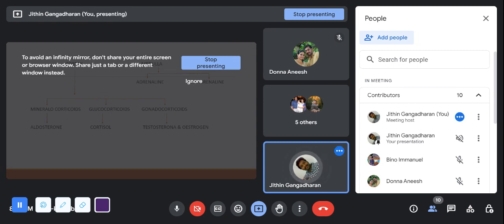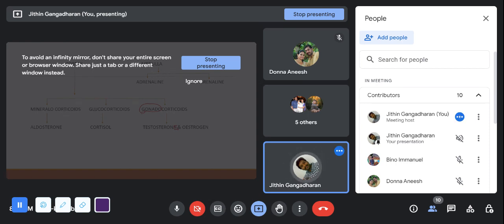Next, the cortex is again divided into three parts: mineralocorticoids, glucocorticoids, and gonadocorticoids. The name gonado itself indicates it has something to do with the gonads. So testosterone and the estrogen.